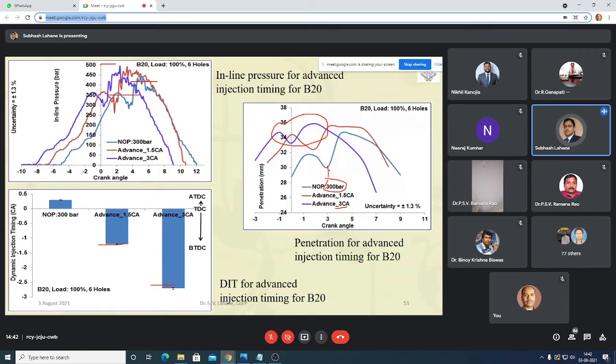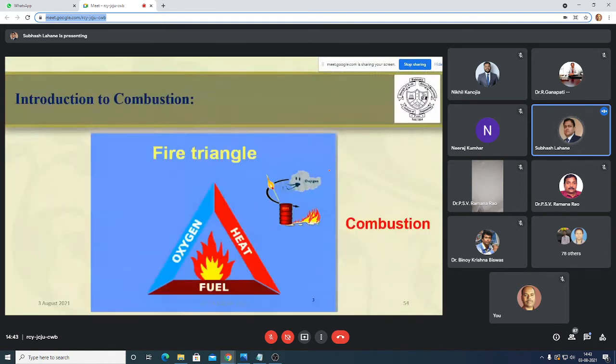But overall you are getting more homogeneity, because the number of sprays in the envelope will be more, and for combustion we always prefer a homogeneous mixture. So these are the things for injection and spray characteristics, and then we'll start with combustion.